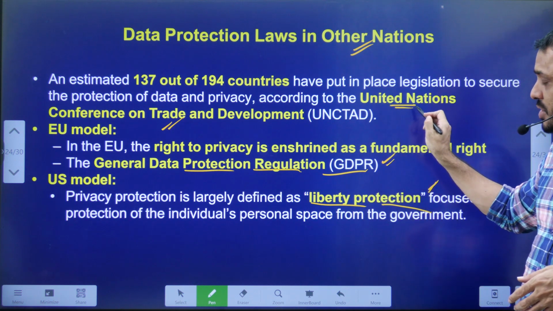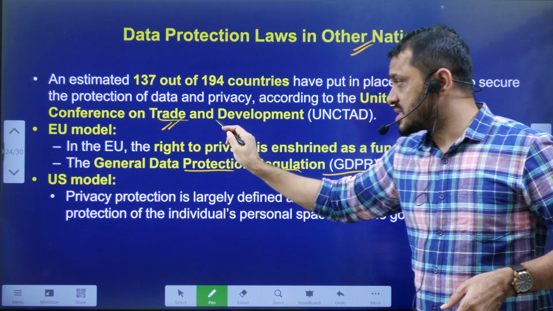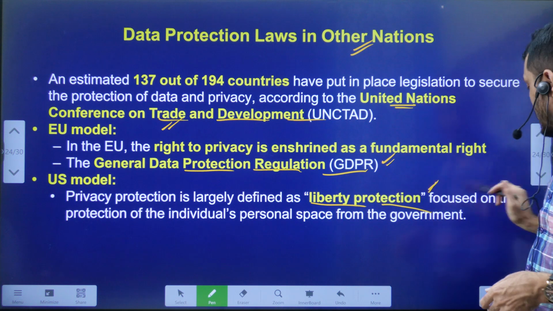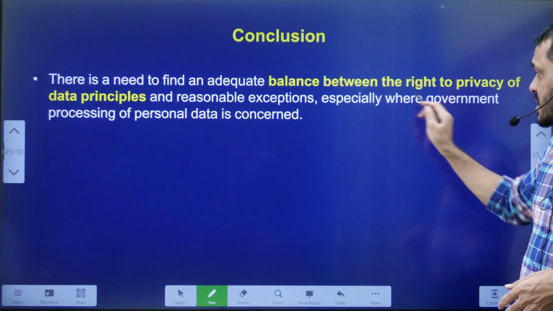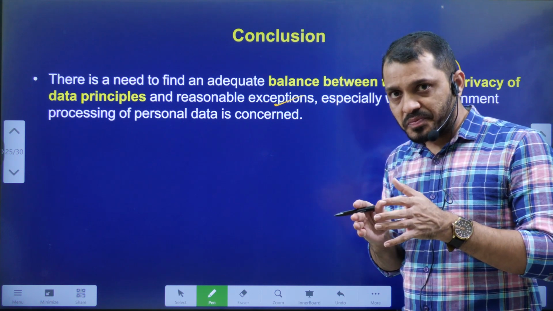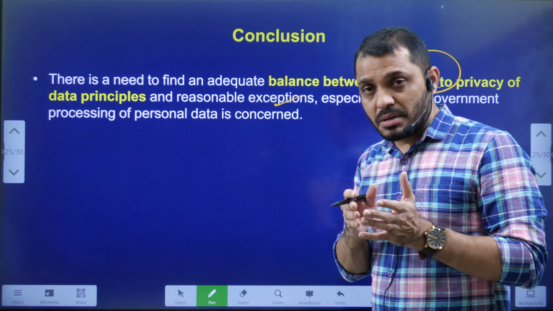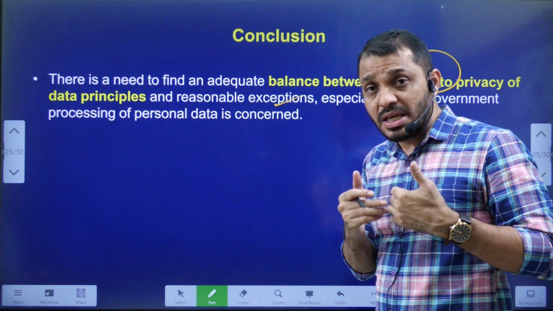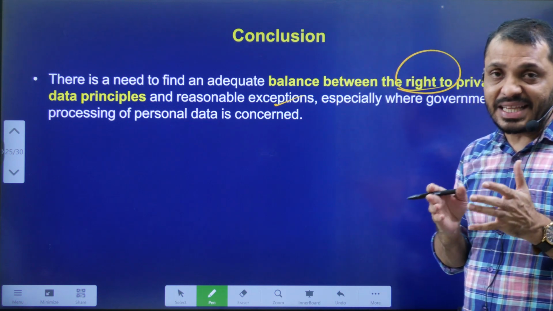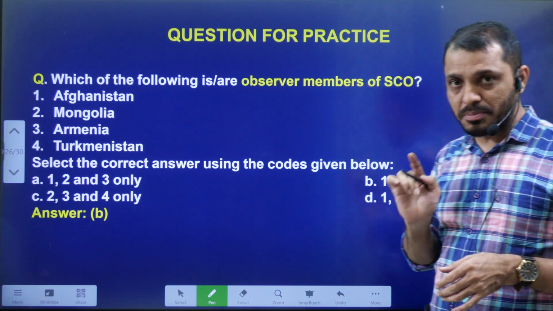And the Indian data protection bill is in line with the proposal of the United Nations Conference on Trade and Development. What is the conclusion? The data principles we are going to follow in the personal data protection bill must match individual privacy as well as the country's security. By maintaining that fine balance, we should go along in this particular data protection bill.